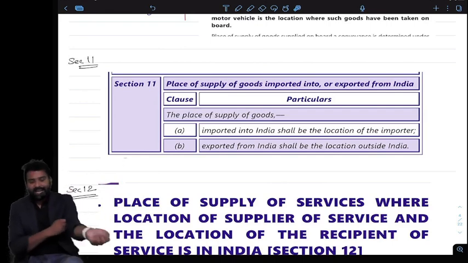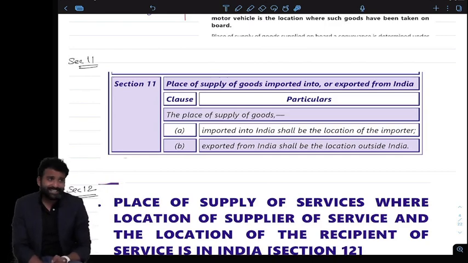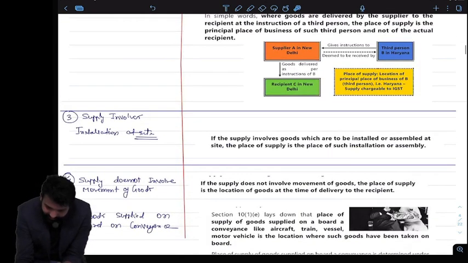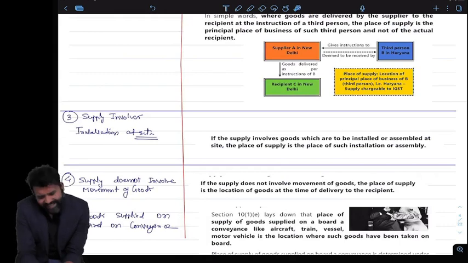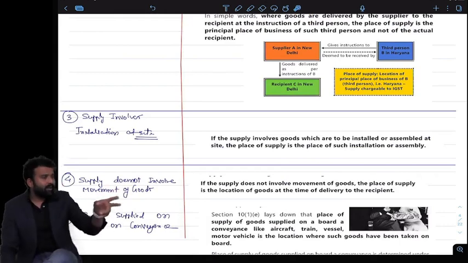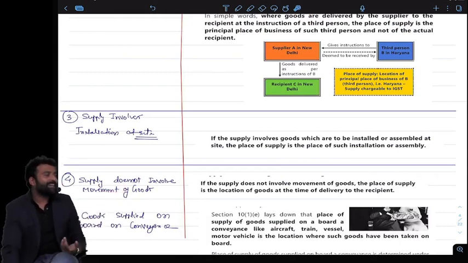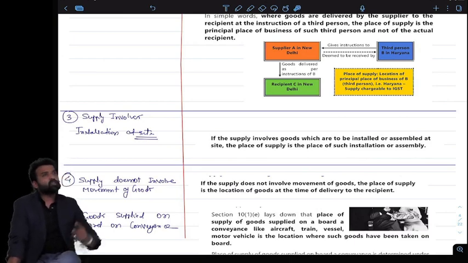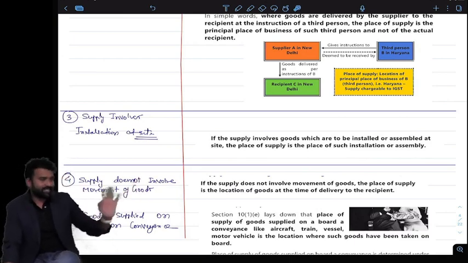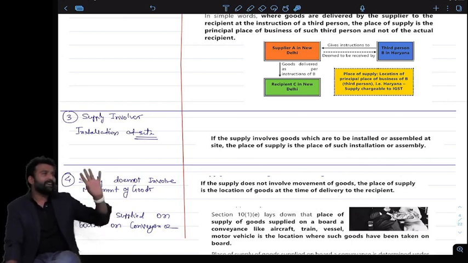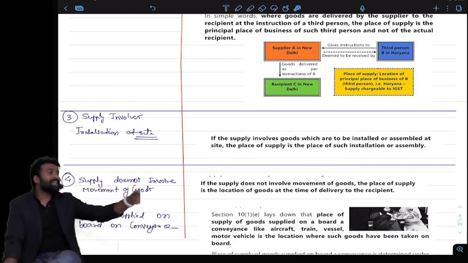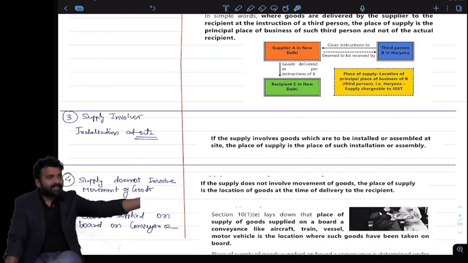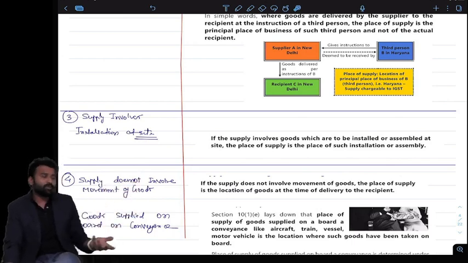Okay, nice. Now we can go for interstate supply. Again, I have told you that if the buyer is furnishing a GST number and that GST number belongs to another state, then of course it will be interstate. We will be assuming that if the person belongs to another state, he will be transporting goods to another state. But if it is B2C,